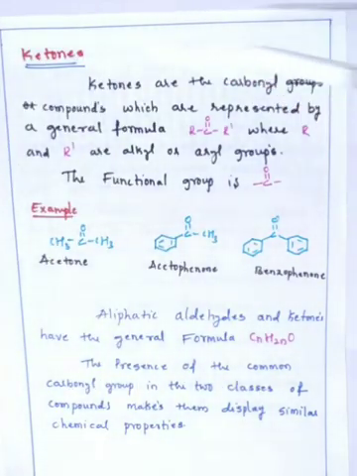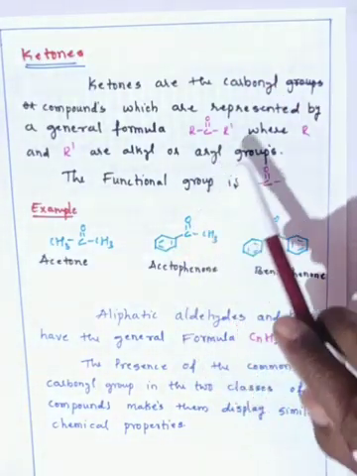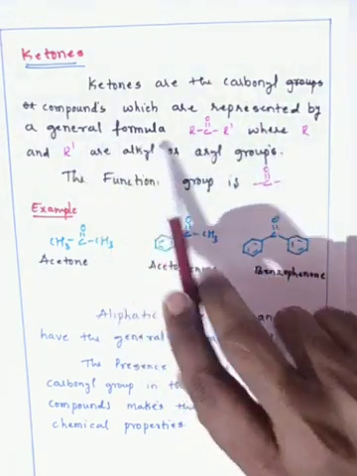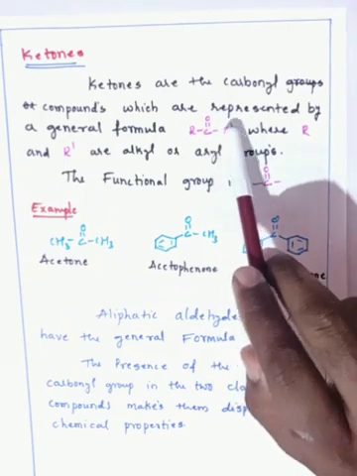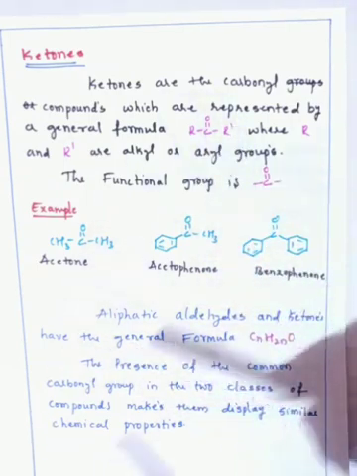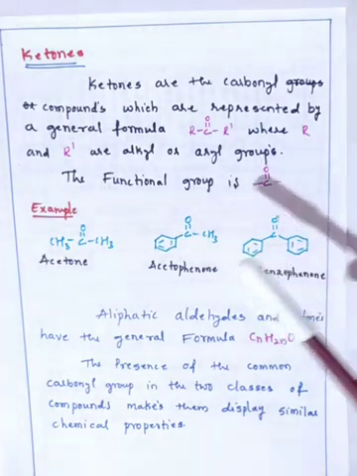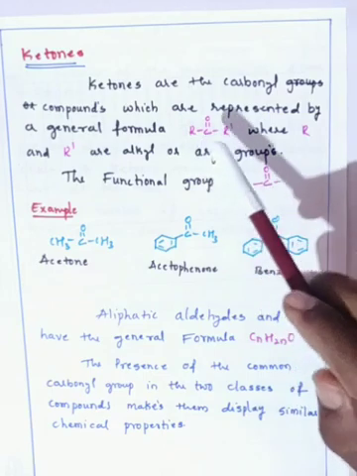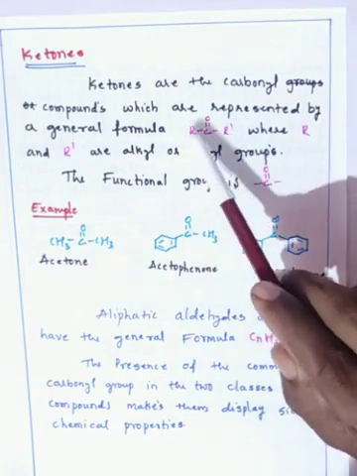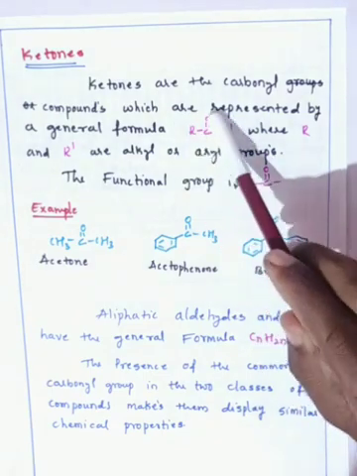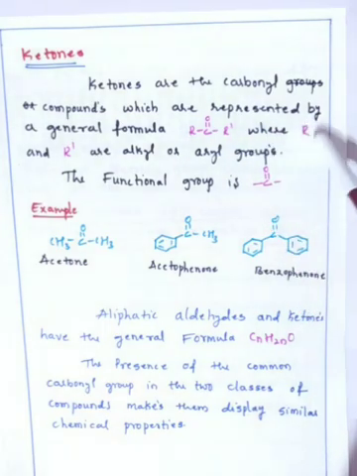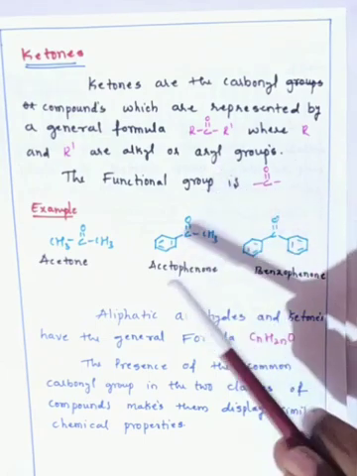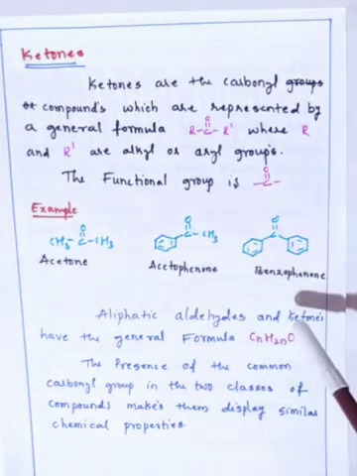The next is ketones. Ketones are carbonyl compounds represented by the general formula R C double bond O R dash. In aldehydes we represent R C double bond O H, but in ketones R C double bond O R dash, where R and R dash are alkyl or aryl groups. Here R cannot be a hydrogen.